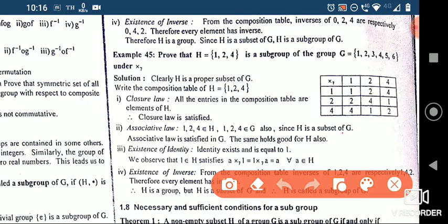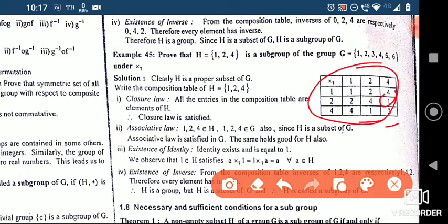Now multiply 1 and 1, that is 1 only. 2 and 4 give 1 when multiplied, since 4 into 2 is 8, modulo 7 is 1. 4 into 4 is 16, 7 into 2 is 14, so 2 is remaining. We got the combination table.